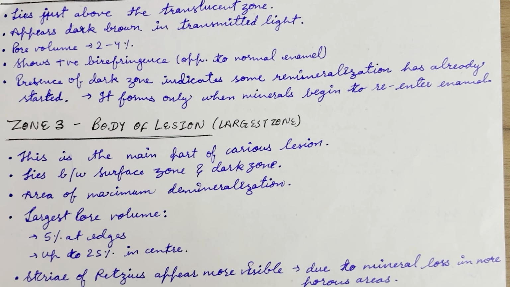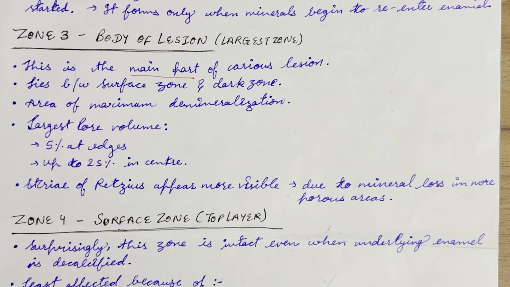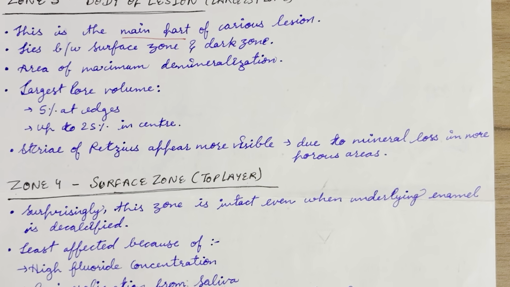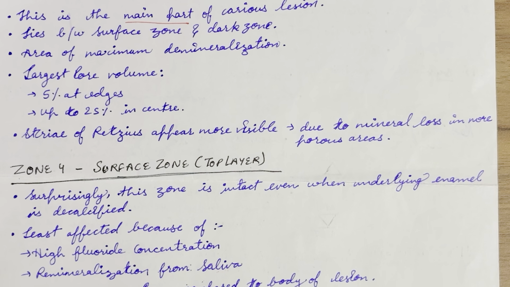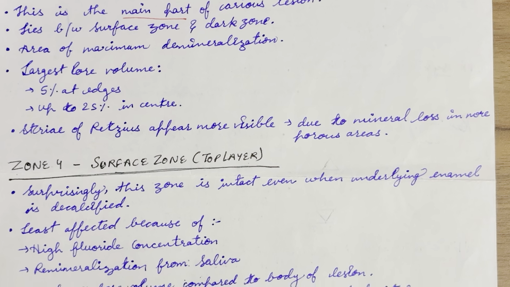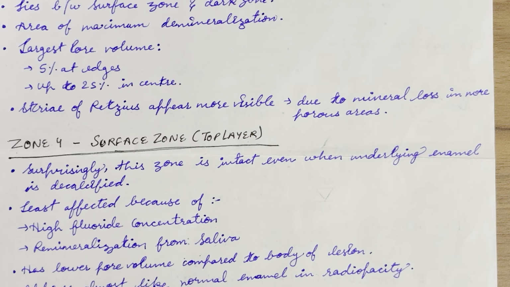Body of lesion is known as the largest zone of all four zones. This is the main part of the carious lesion. It lies between the surface zone and the dark zone. Okay, maximum demineralization occurs in this zone. The largest pore volume is present, which is 5% at the edges and up to 25% in the center. Striae of Retzius appear more visible due to mineral loss in the more porous zone.